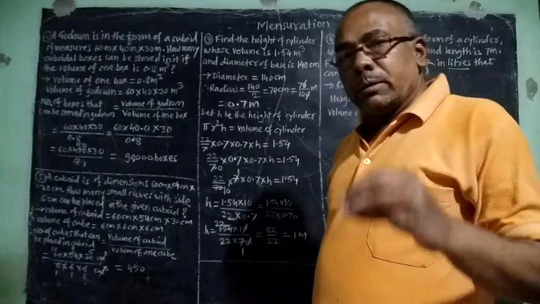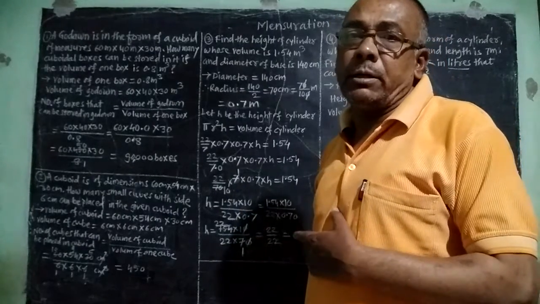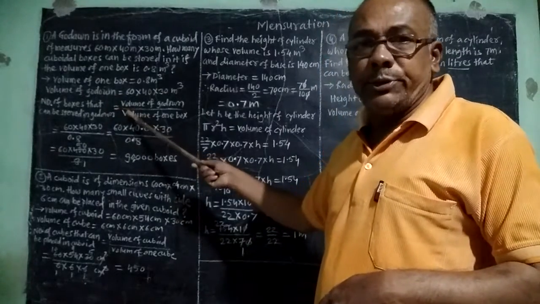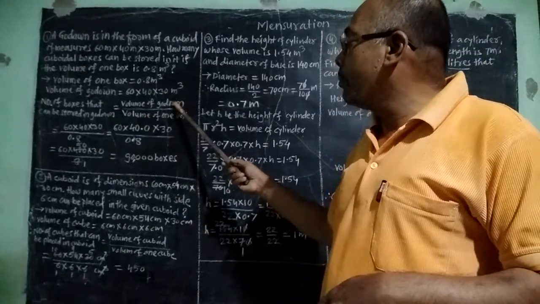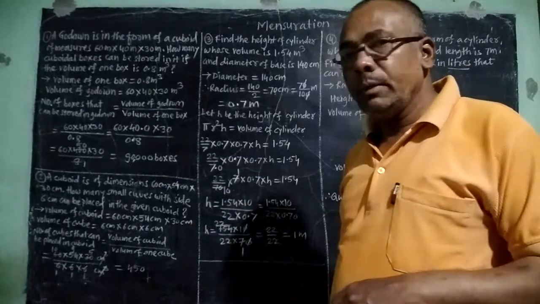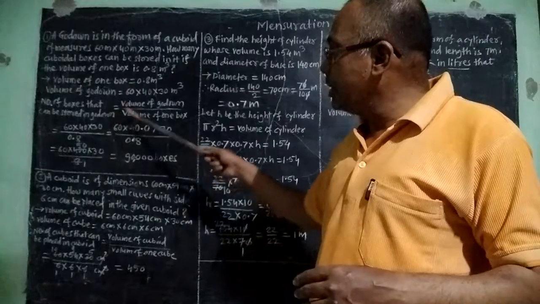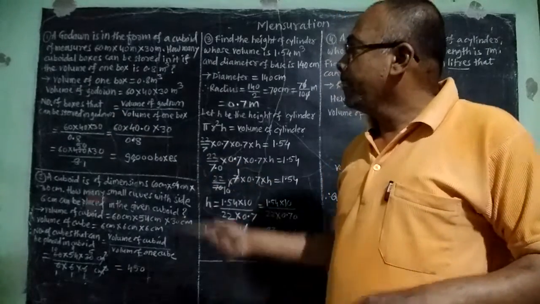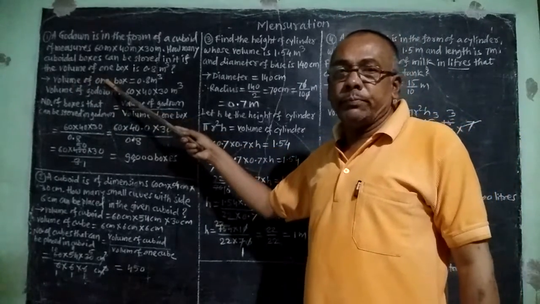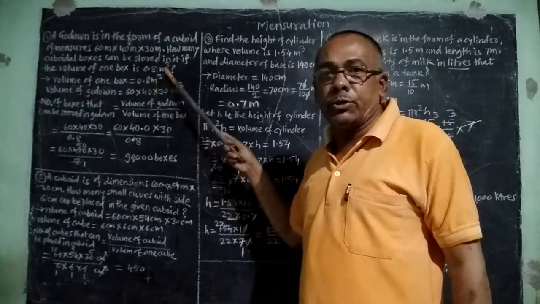So to find the number of such boxes that can be stored in the godown, we have to take the ratio or division of volume of godown divided by volume of one box. Here volume of one box, small box, is equal to 0.8 meter cube.